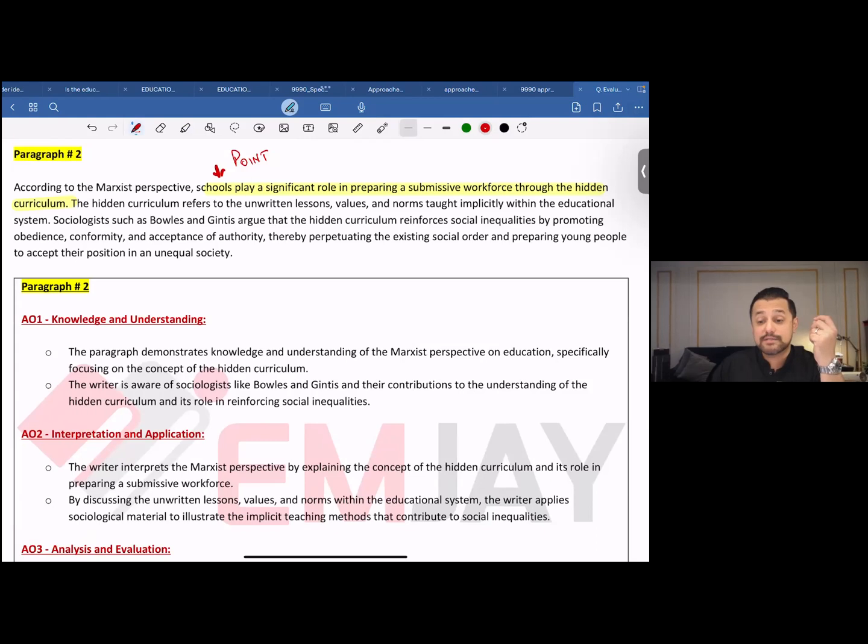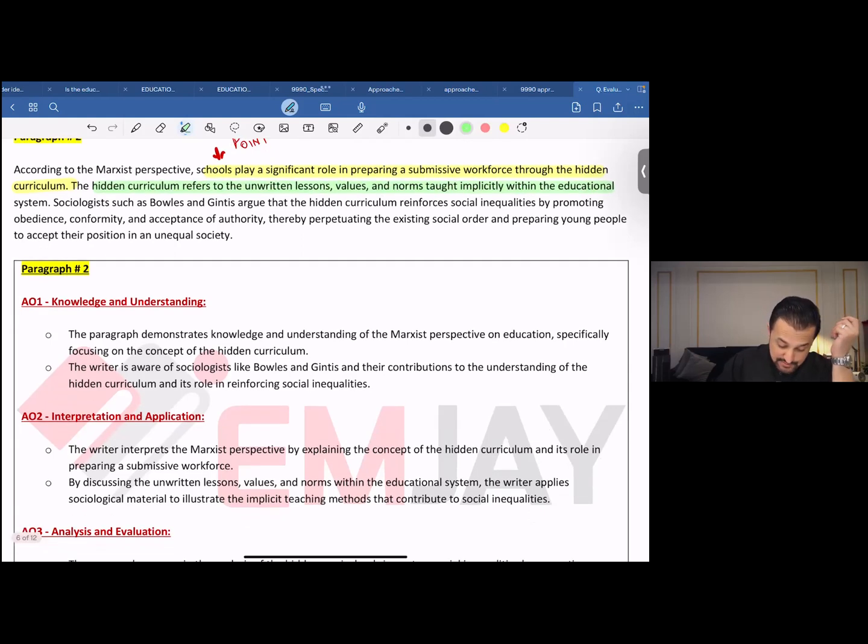According to the Marxist perspective, schools play a significant role in preparing a submissive workforce through the hidden curriculum. The hidden curriculum refers to the unwritten. Now you're further developing that, right? What exactly is the hidden curriculum? See, you've introduced a term in this answer. You might as well want to develop it further. The hidden curriculum refers to the unwritten lessons, values, and norms taught implicitly within the education system.